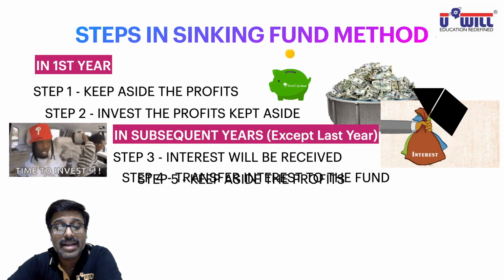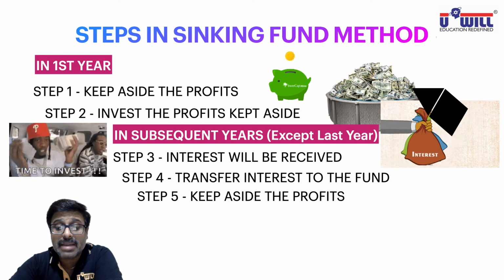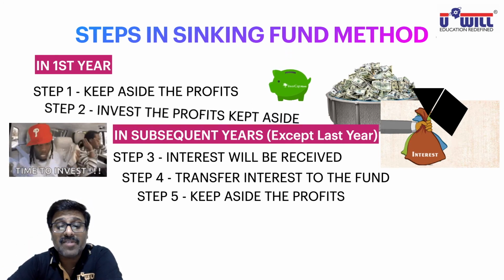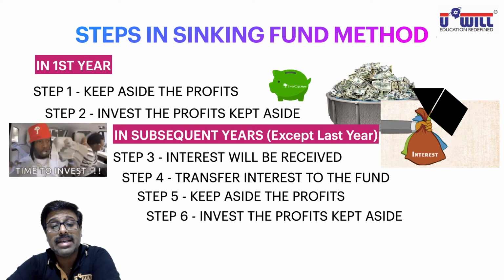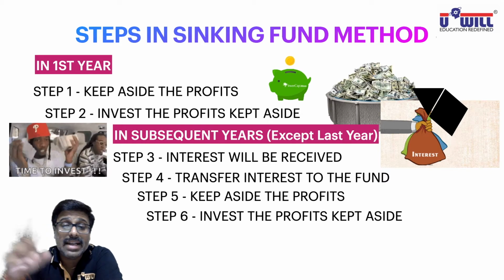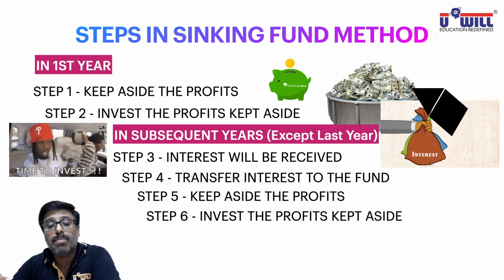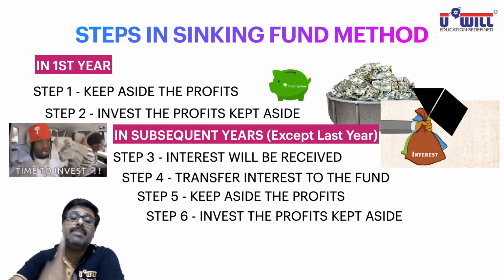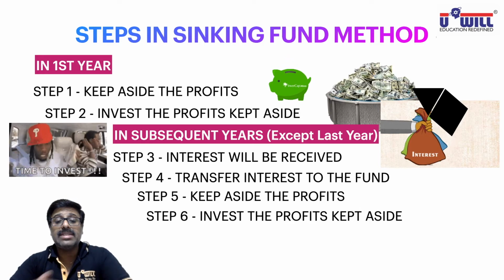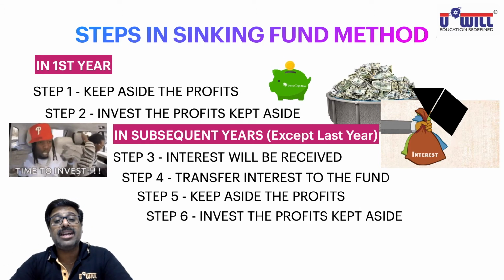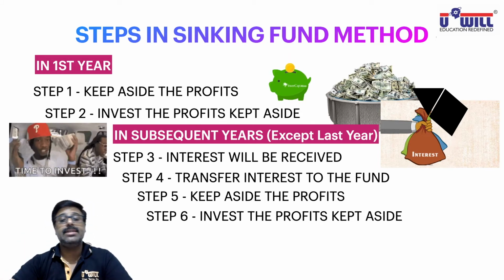So step 5, again keep aside the profits. Again that step 2 of the first year, invest the profits kept aside, is going to be repeated. After keeping aside the profits, again we will invest the profits kept aside. But in the second and subsequent years, what amount will you invest? The profits plus the interest will get reinvested. Keep this in mind: in subsequent years, the investment you make will include the profit kept aside, and the interest will also get reinvested.